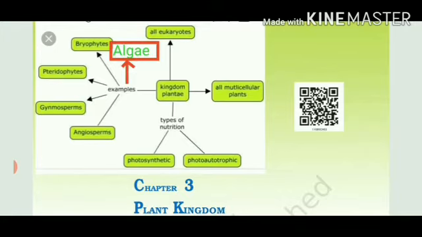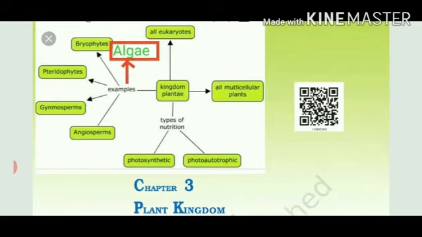Chapter number 3, Plant Kingdom. As we have already studied in chapter number 1, the living world, and chapter number 2, biological classification, we have talked about how Linnaeus gave the classification and divided organisms into only two categories, that is plants and animals.